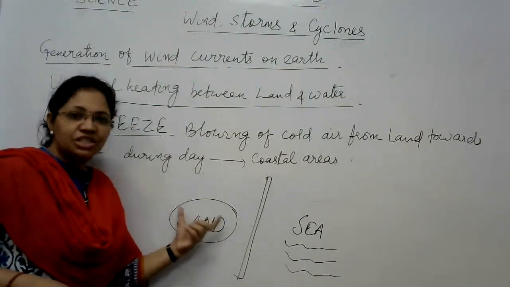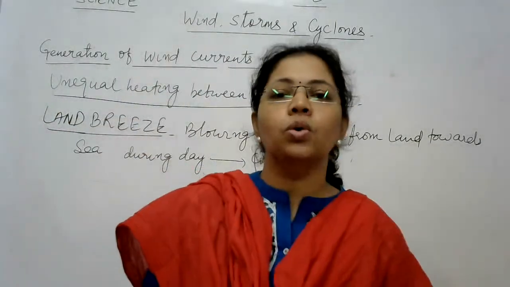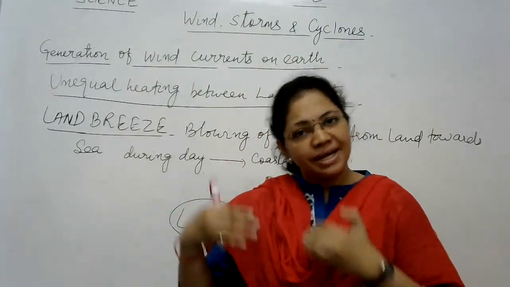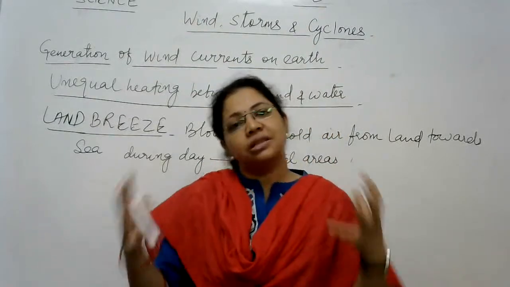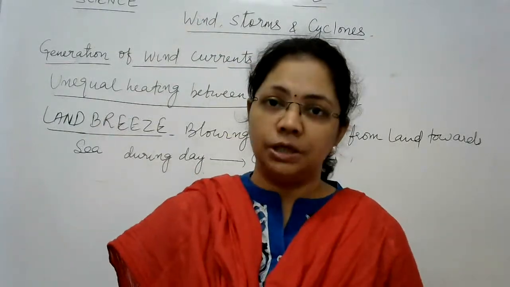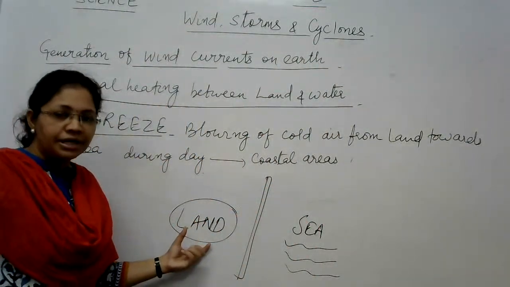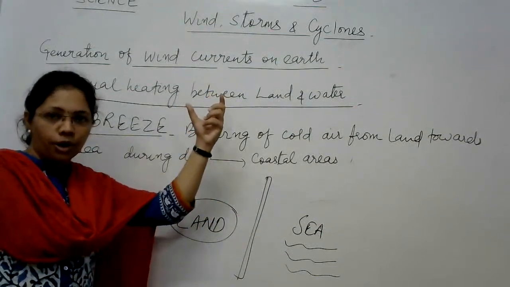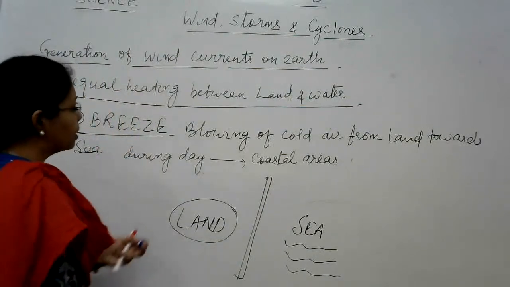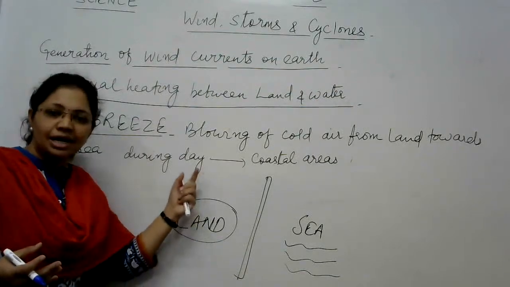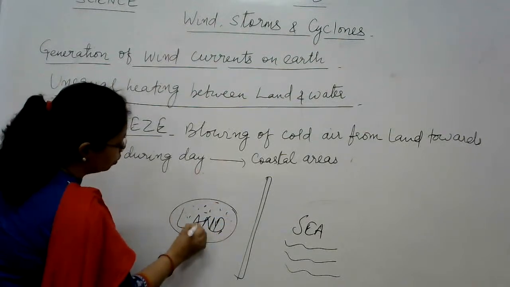But the air present on the land has now become cooler, because the tendency is that whatever takes longer to heat up also takes longer to cool down. Similarly, whatever heats up quickly also cools down quickly. That means during daytime the land was heated faster and its air also became heated and rose upward. But during night, the air present on the land becomes cold, because at night the land cools quickly, so the air above it also becomes cold.